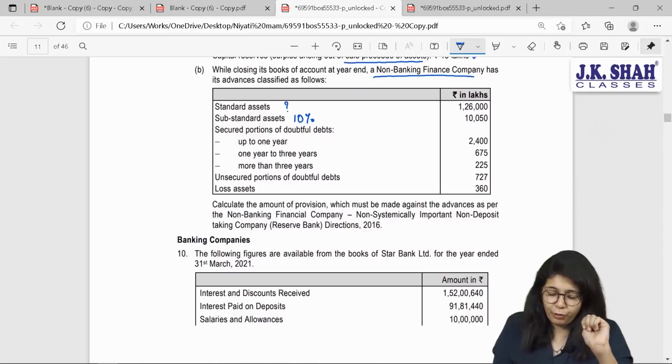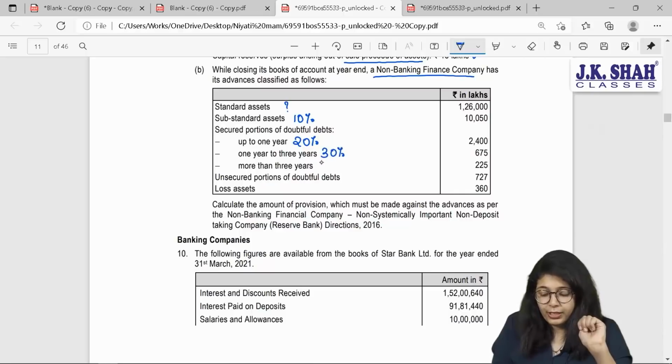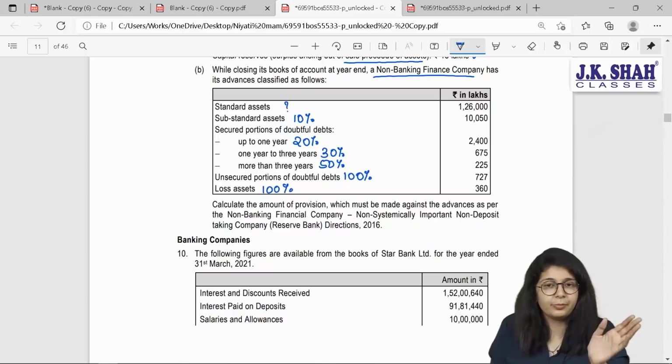Secured portion of doubtful debts up to 1 year, you will charge 20%. 1 to 3 years, 30%. More than 3 years, 50%. If your doubtful debts are unsecured, then 100%. And if you have loss asset, they are loss, 100%.